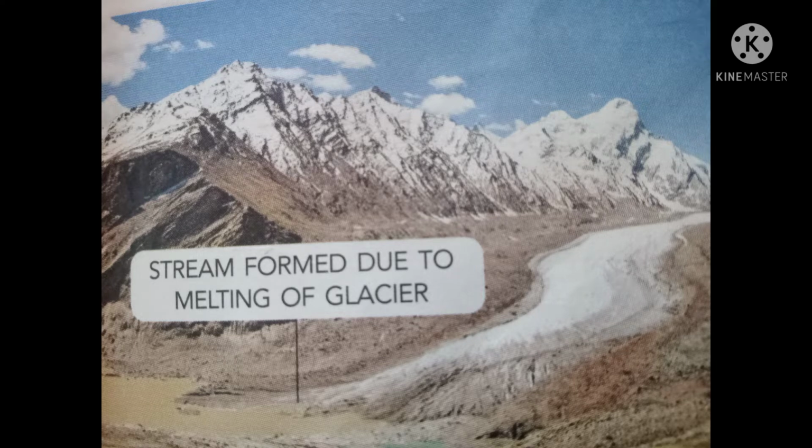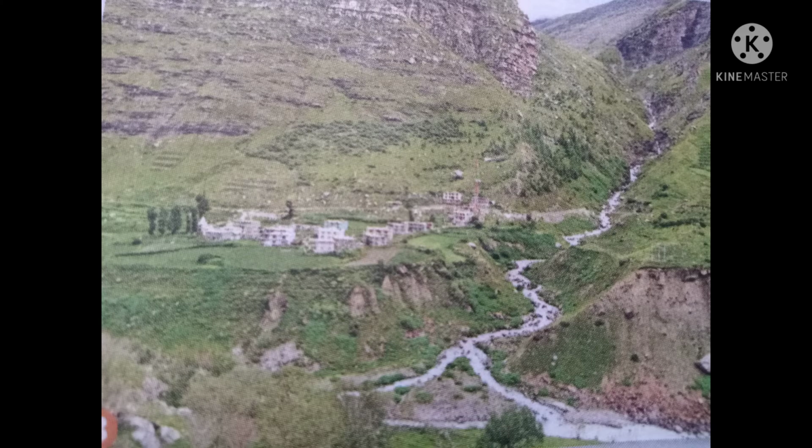A number of such small rivers, as you can see from the picture, get water from the melting of snow and from rain. Thus, they carry water throughout the year. Such rivers are also called perennial rivers. Indus, Ganga, Yamuna, and Brahmaputra are some Himalayan rivers.